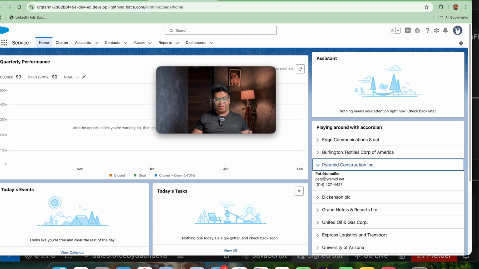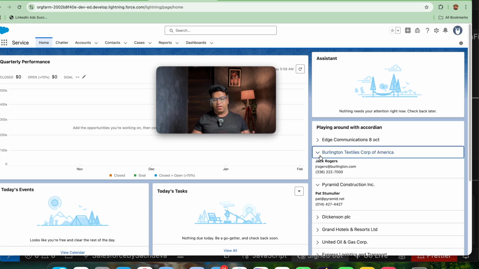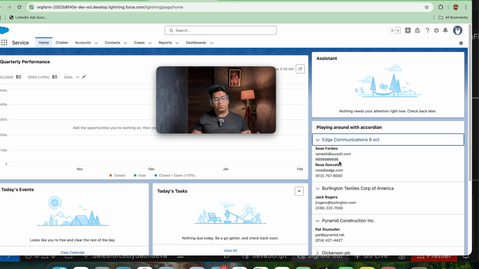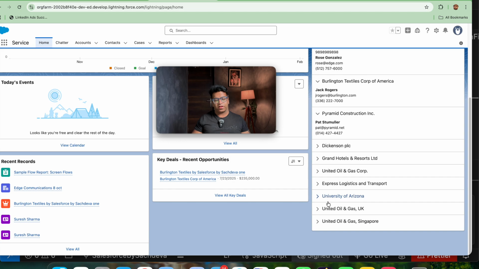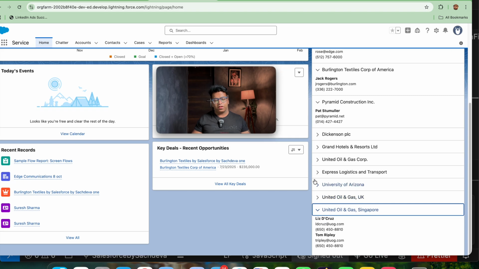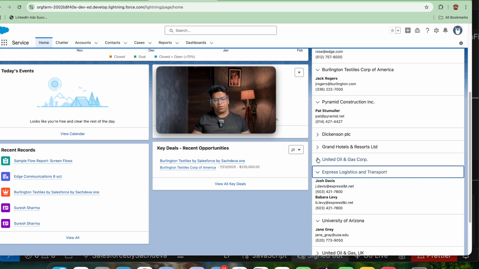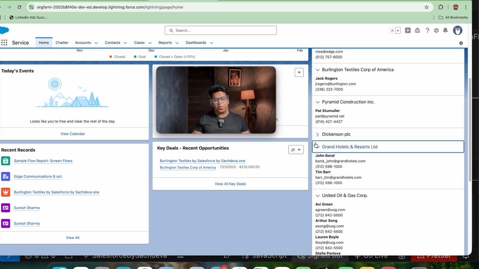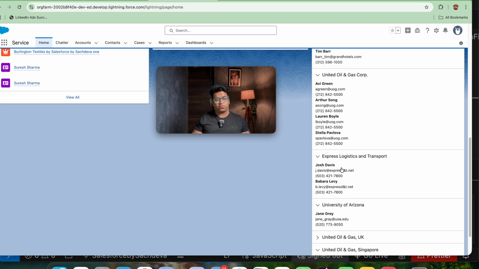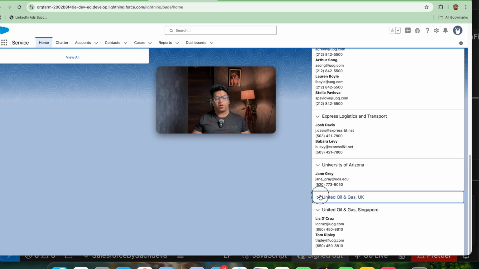Yes, this is working. I'm not able to read the name because this is not an Indian name. So Pat is coming, and let's leave the second part. Jack Rogers is also coming, and further if I go here, 2 contacts are also coming, as we have taken the LI getting repeated here. Sean Forbes and Rose Gonsalves are also getting reported. If I go here, you are able to see that since we have given all open sections, this is not getting closed here. So this is how our accordion is working.